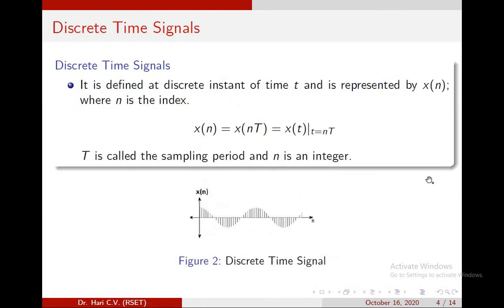The discrete time signal is defined at discrete instants of time t and is represented by x of n, where n is the index. We get x of n equal to x of nT, which is equal to x of t, where small t is equal to n into capital T. The capital T is called the sampling period and n is an integer. The discrete time signal is shown in figure 2.